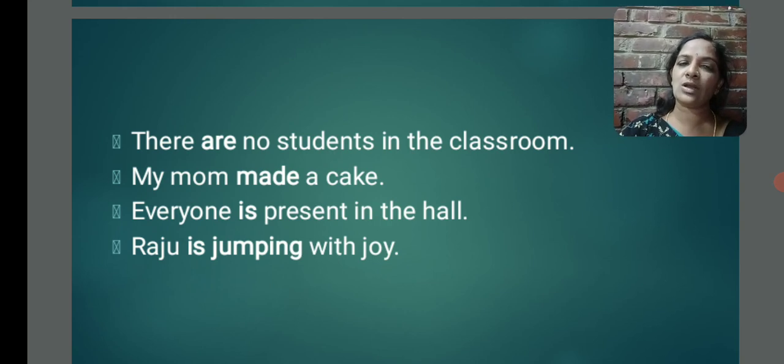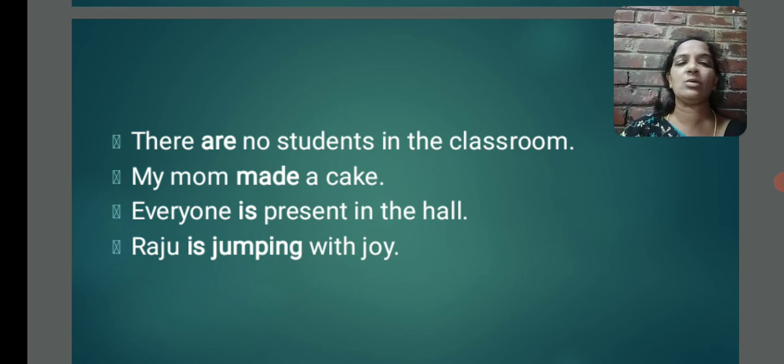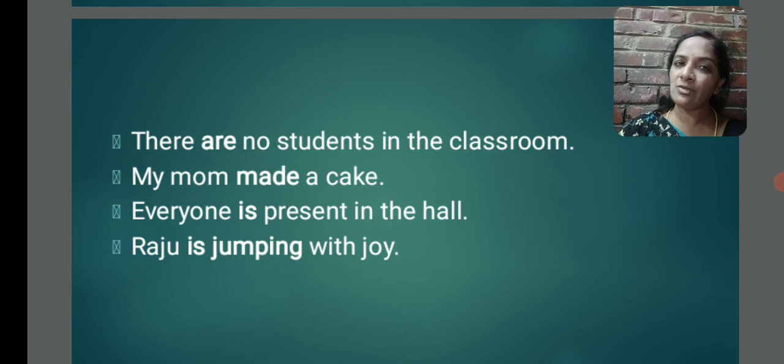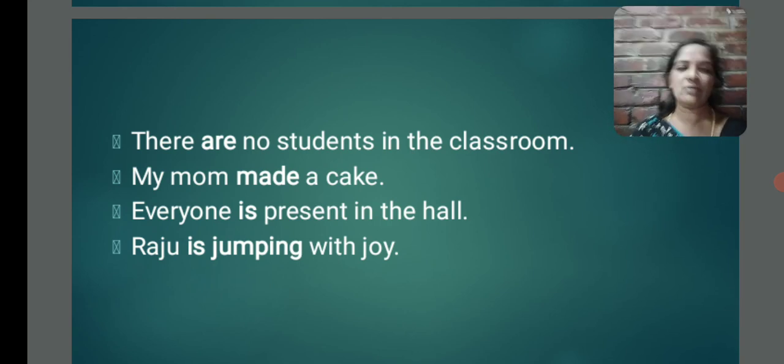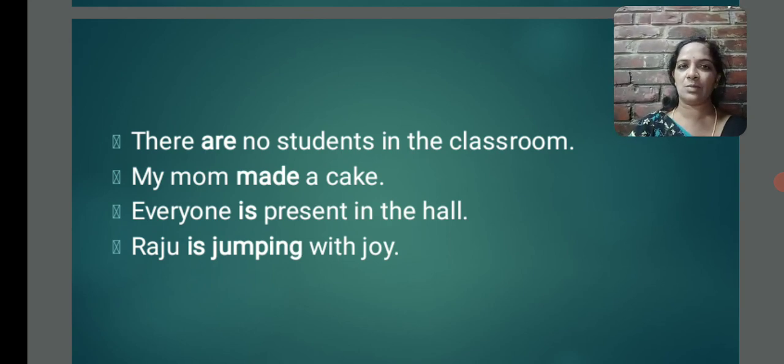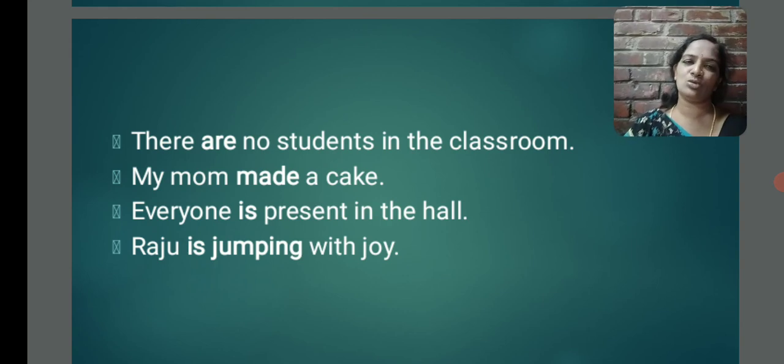So whenever you are asked to say the verb in a particular sentence, if there is a helping verb, don't leave that. Helping verb helps the main verb and gives you complete meaning. That's why you should not leave the helping verb while identifying the verb in any sentence. Here, Raju is jumping with joy. What is the verb? Is jumping. Generally students say jumping. They leave that helping verb. Don't do that.